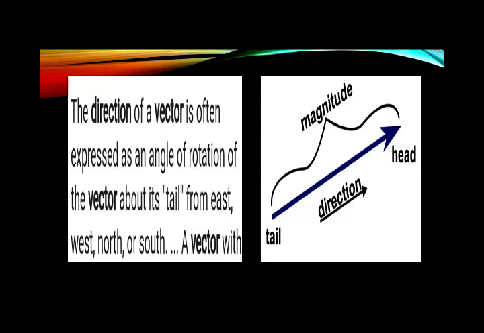A vector with a direction of 270 degrees is a vector that has been rotated 270 degrees in a counterclockwise direction relative to due east.